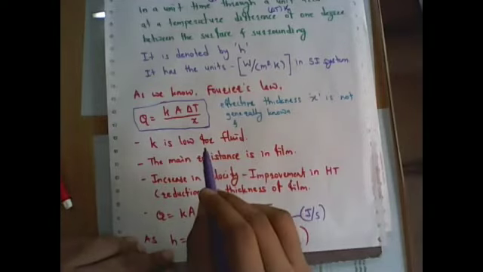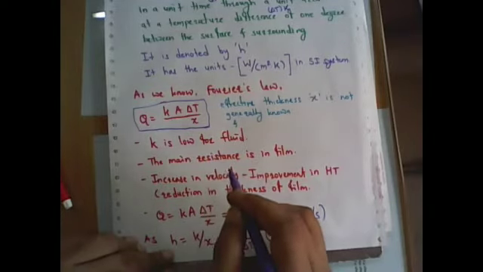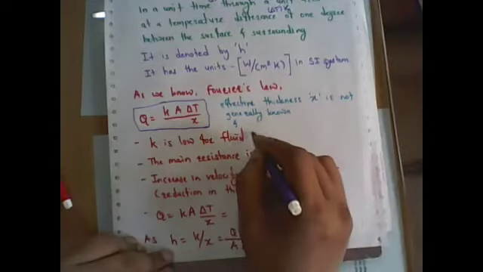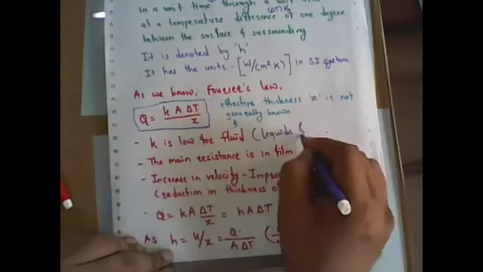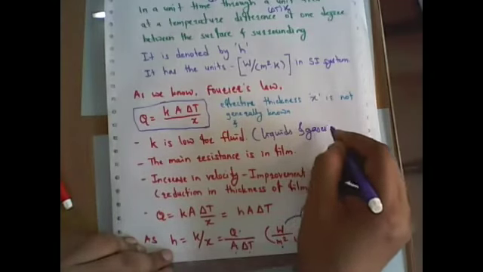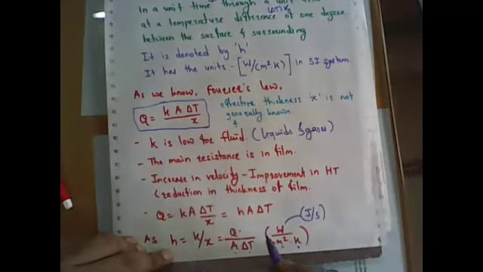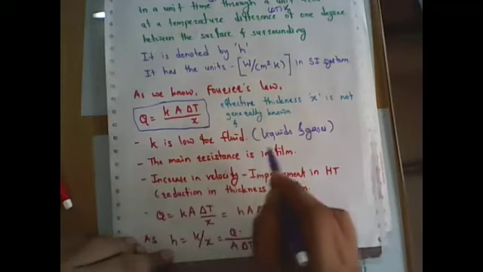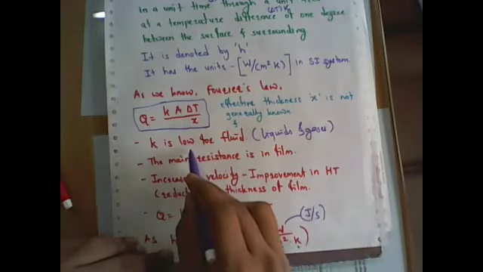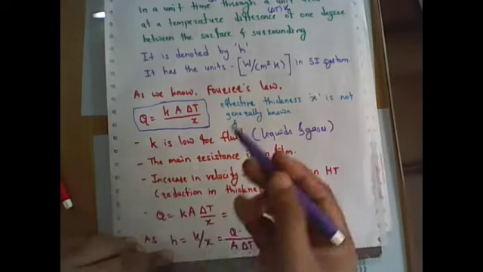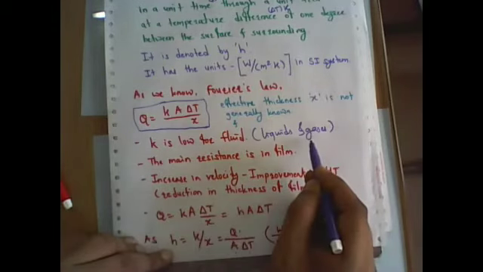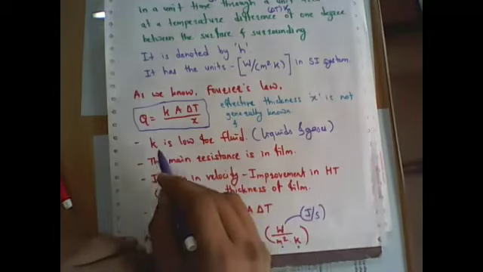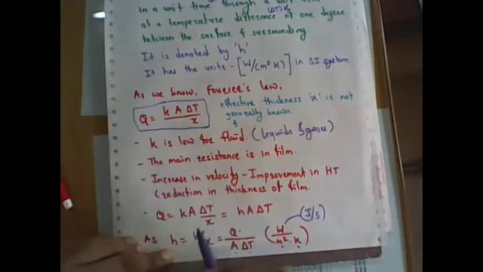But now we are dealing with liquids and gases, right? These liquids and gases have the characteristic that their thermal conductivity is very low. In the conduction phenomena, the thermal conductivity value is more, but in liquids and gases, or fluids, the thermal conductivity value is very low.